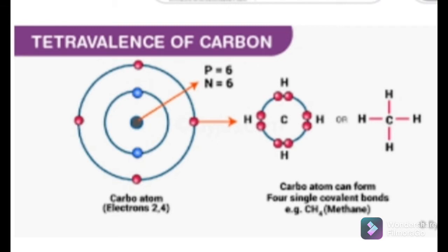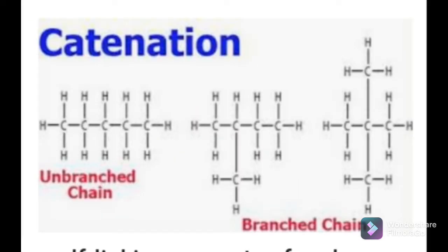Then the second unique property of carbon is catenation. So what is catenation? Just now I told you the valency of carbon is 4 and that's why it can become stable by sharing electrons. As it shares electrons, it can form a number of compounds with other elements present in our surrounding.